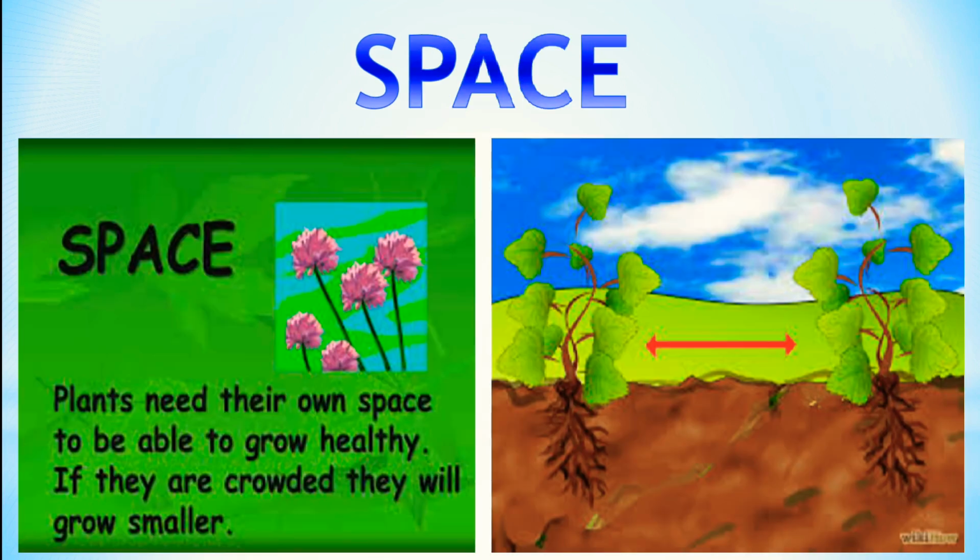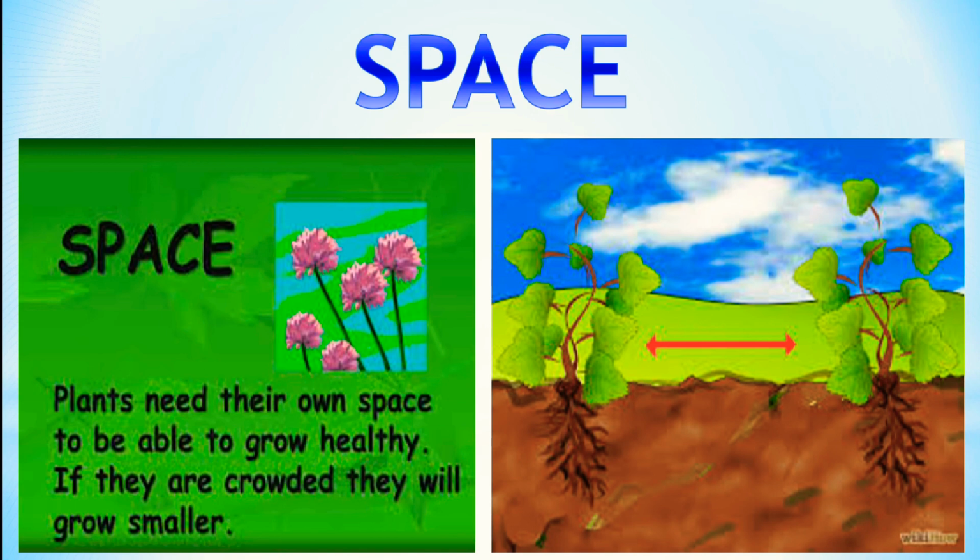The next need of a plant is space. As 2 or 3 people can't sit on one chair, in the same way, many plants can't grow healthy if they are crowded at a particular place. When we plant plants, we have to make sure that there is a gap between the plants. If there is a gap between the plants, the roots can absorb sufficient quantity of nutrients from the soil and the plant grows healthy. If so many plants are crowded at a place, all the plants do not get sufficient amount of nutrients and minerals. So, they will grow smaller.